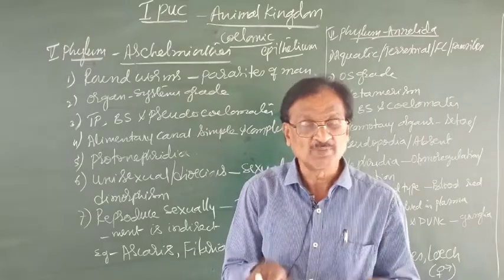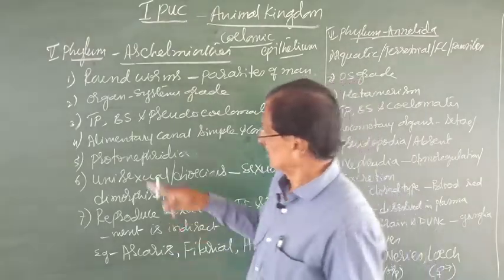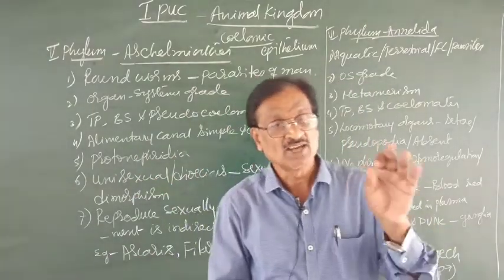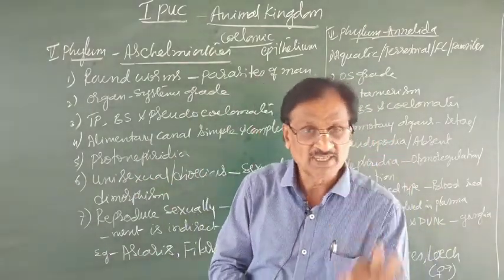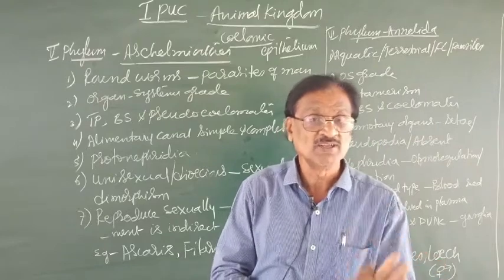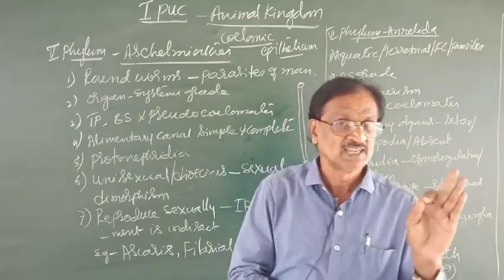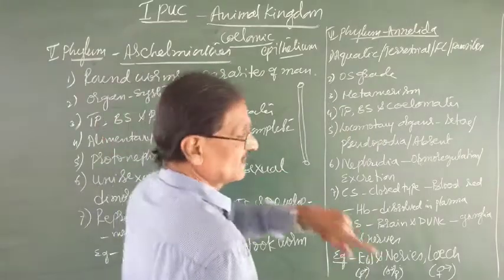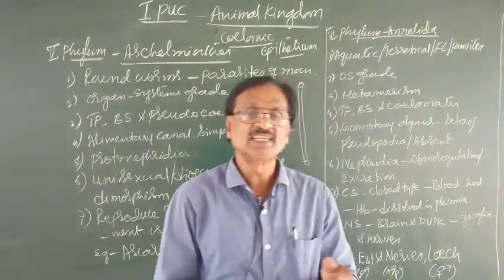Water balance in the body. Hence, whatever the excretory organs you find in any animal, they also maintain osmoregulation or water balance in the body. In case of us, which are the excretory organs? Kidneys.